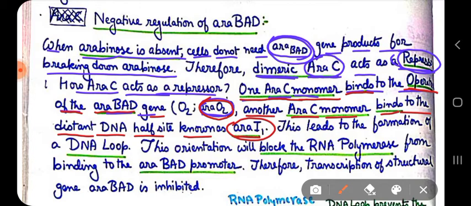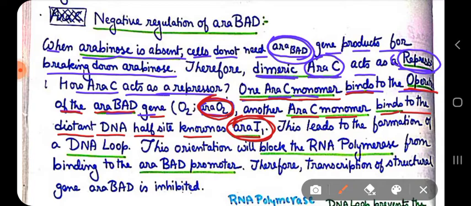So ARA-C forms a dimer. As I have shown you, there is a dimerization site in each subunit of the ARA-C product. So this ARA-C forms a dimer, and one of the monomeric units binds to ARA-O2, which is the operator for ARA-BAD, and another monomeric unit binds to ARA-I1.